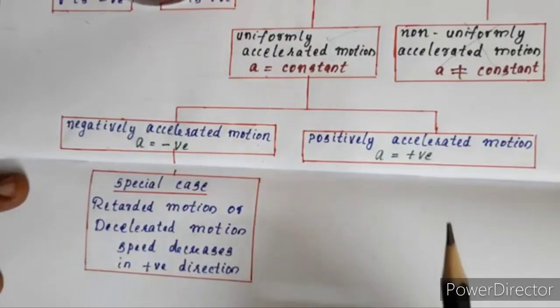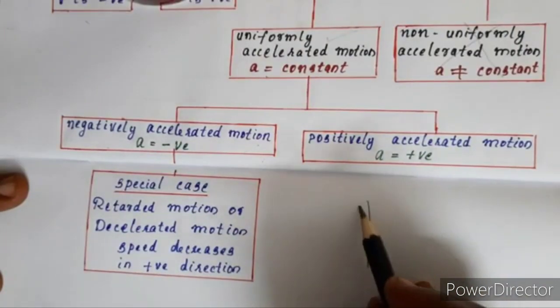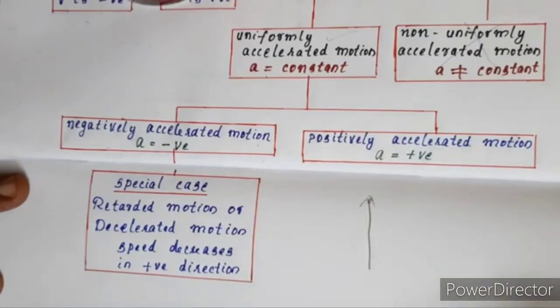Another example is when a stone or any object is thrown upwards. The body does not continuously go upwards. It goes up to a certain height, reaches a position, and then comes back. What about the velocity of the object at that maximum height? At that position, the object will have zero velocity.